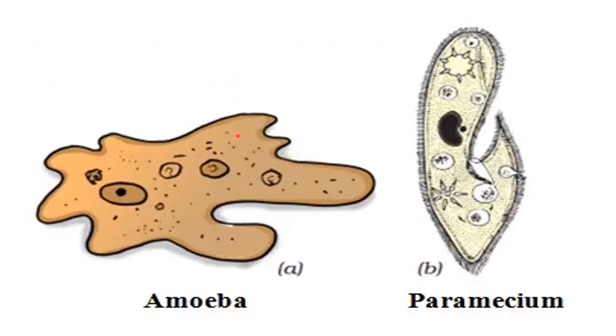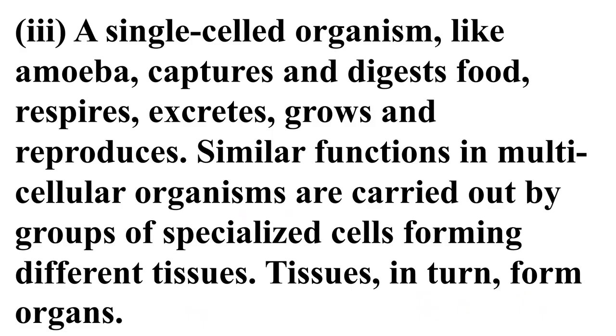Single cell organisms are amoeba, paramecium, etc. A single cell organism like amoeba captures and digests food, respires, excretes, grows and reproduces. So amoeba captures the food, digests the food, respires, excretes, grows, and also reproduces and forms its young ones.